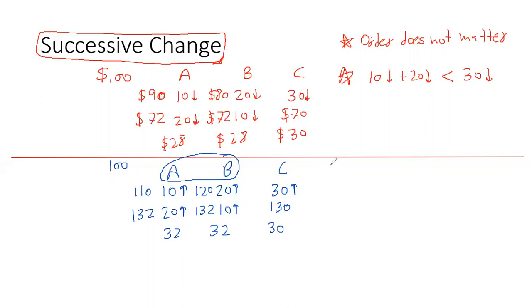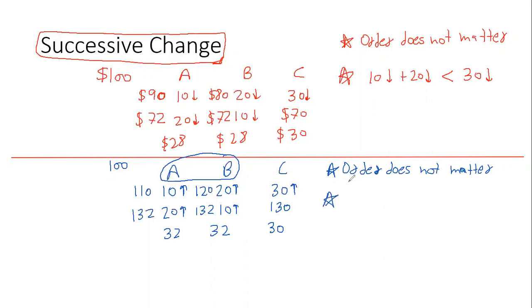So again, guys, from here I can see two inferences. First of all, the order does not matter. Whether you increase it by 10%, then by 20%, or first by 20%, then by 10%, it really does not matter.